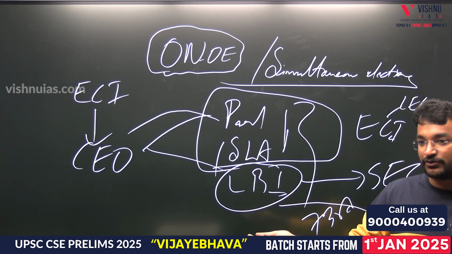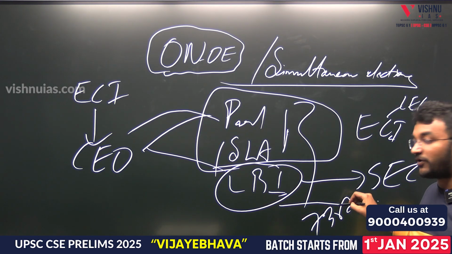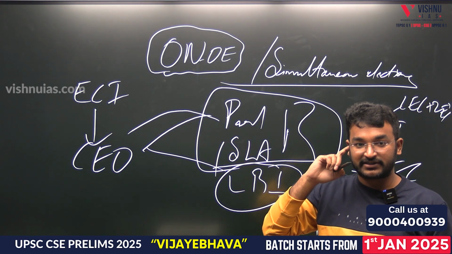Only then can synchronization be done. We want to bring a common electoral roll. So obviously the power of SEC will be declined here. Local body elections will also be coming under it.